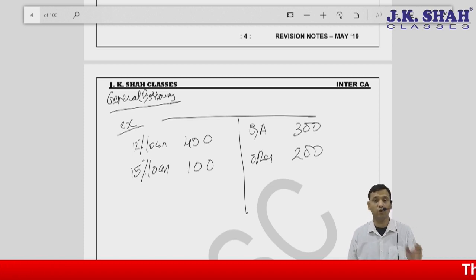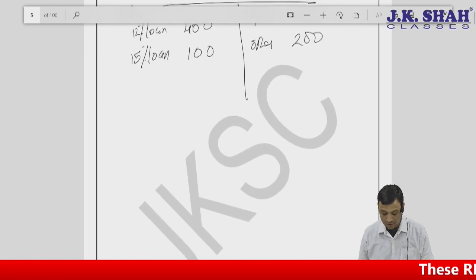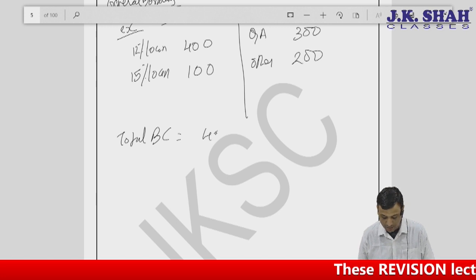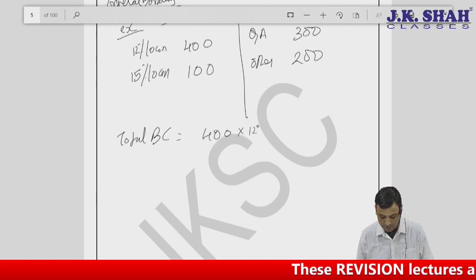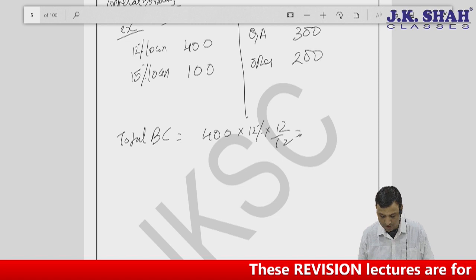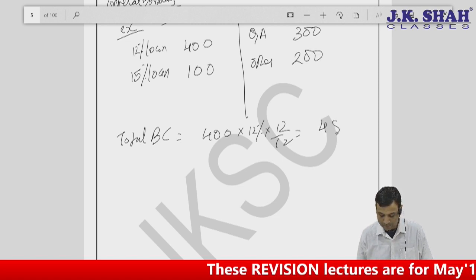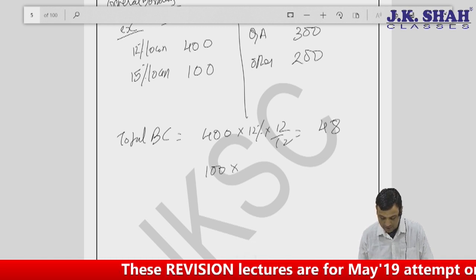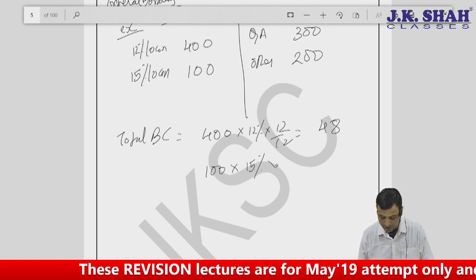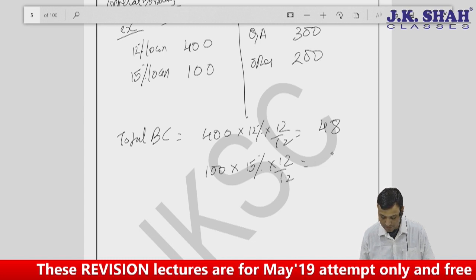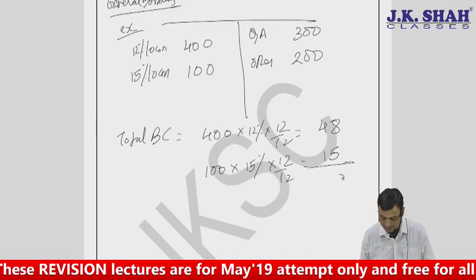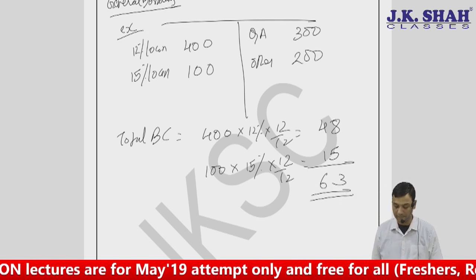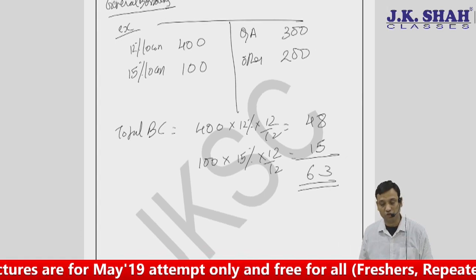For this purpose, what we have to do is first find out the total borrowing cost. My total borrowing cost is 400 into 12% into 12 by 12, because for the whole year we have borrowed, so that is nothing but 48. In the same way, 100 into 15% is 15, so my total borrowing cost is 63. Now how much borrowing cost is to be capitalized?